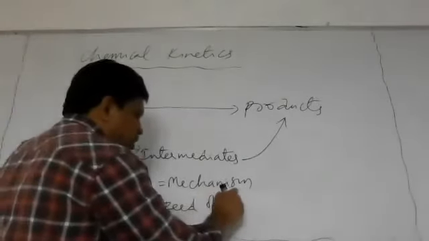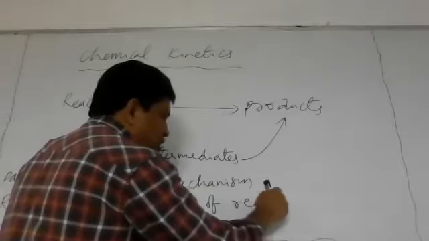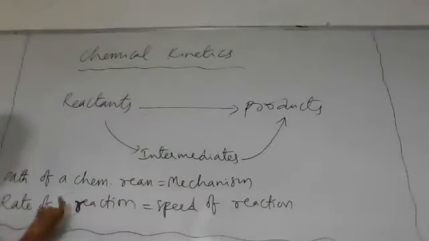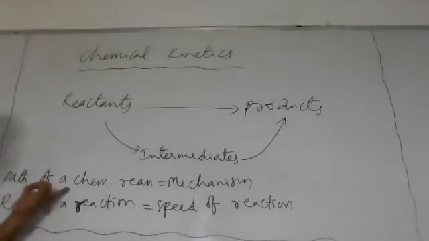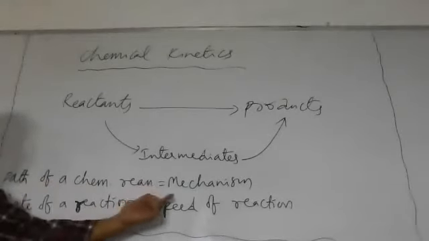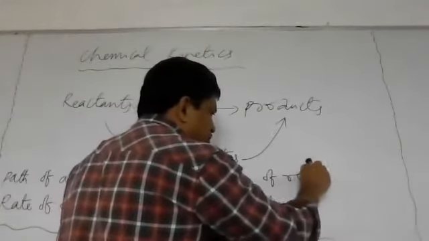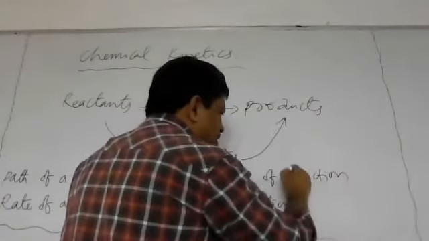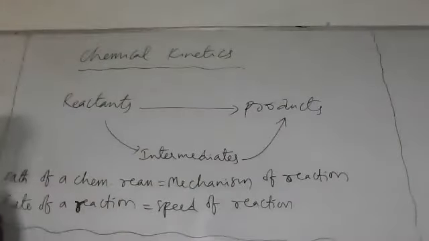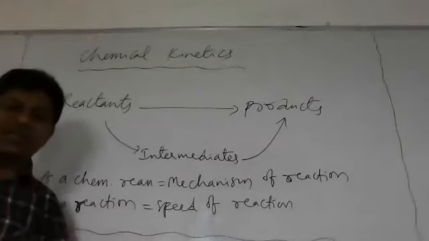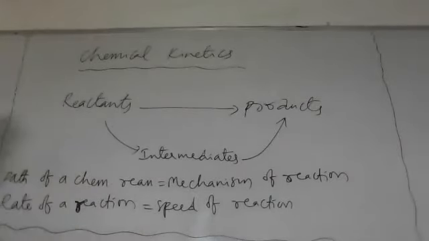So the speed of chemical reactions is nothing but the rate of chemical reactions. And the path of chemical reaction is nothing but the mechanism of chemical reaction, in which the reactants are converted into products. Is the concept clear?